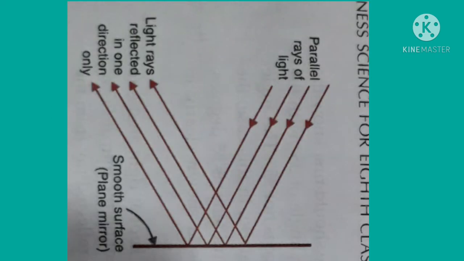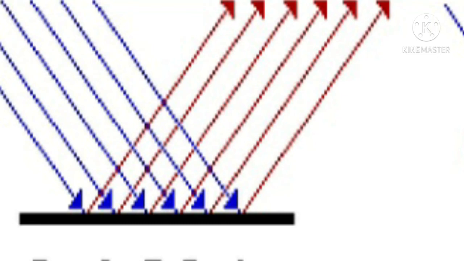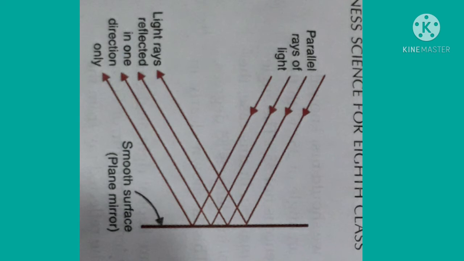In this case, what happened? Parallel incident rays remain parallel even after reflection and go only in one direction. Regular reflection of light occurs from smooth surfaces like a plane mirror, which is a highly polished metal surface. So children, when a parallel beam of light falls on the smooth surface of a plane mirror, it is reflected as a parallel beam only in one direction, and such a reflection is called regular reflection.